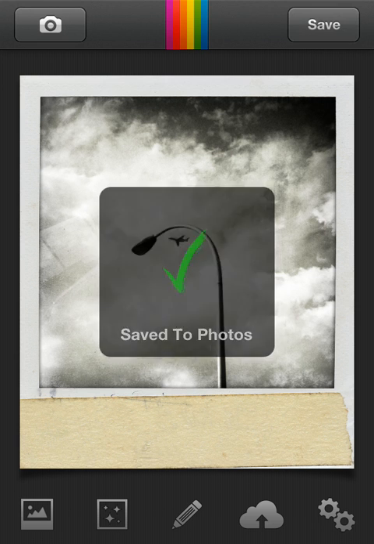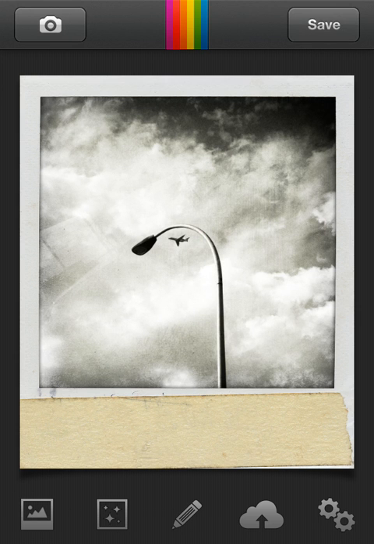Polomatic does not save in high res, which is a downside. Unless I'm mistaken, there has not been an update for full res saving. So it's fine for Instagram to put this border on, but usually if you want a bigger res file, it's not really going to work for you. That's generally why I shoot in a high-res app like Hipstamatic and then apply these filters later. But anyway, that's a little off track. What we have here now is the image in a Polaroid format, which we've saved to our camera roll.